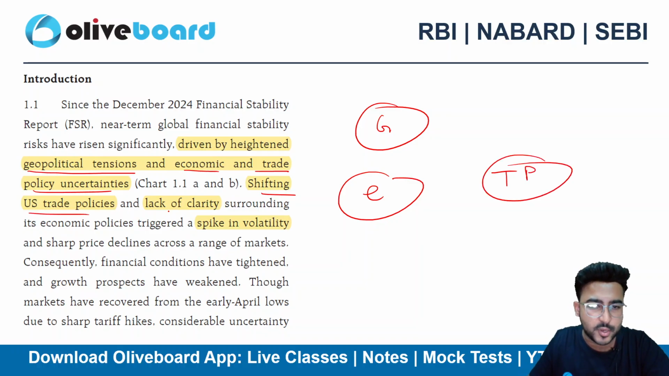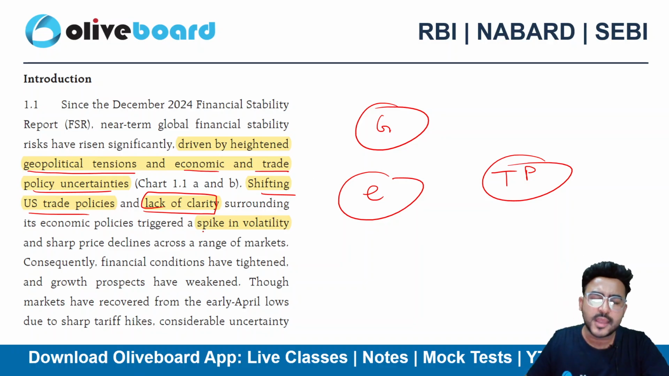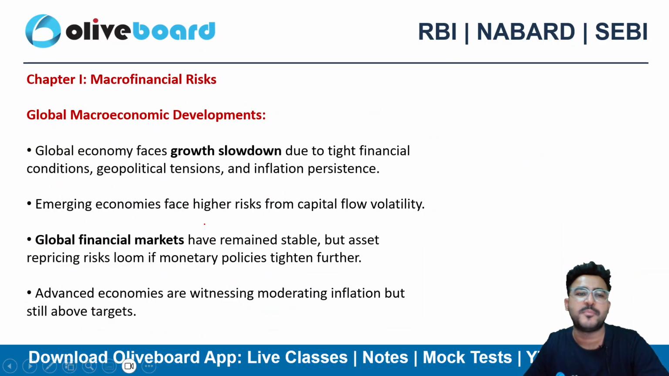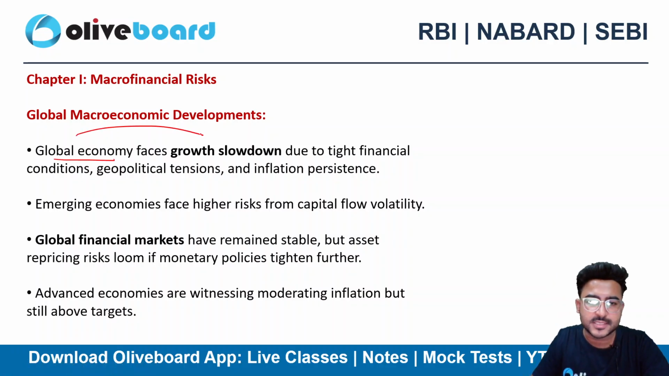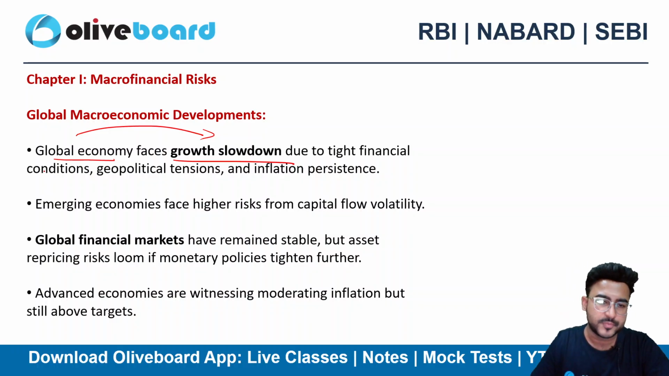Shifting US trade policies and lack of clarity. Still the US trade policies lack clarity, right? Still there is a clarity which is required. That's why there is a spike in volatility. Right? So basically the global economy faces a growth slowdown as of now. India is not facing that. However, the global economy is facing a growth slowdown, right?